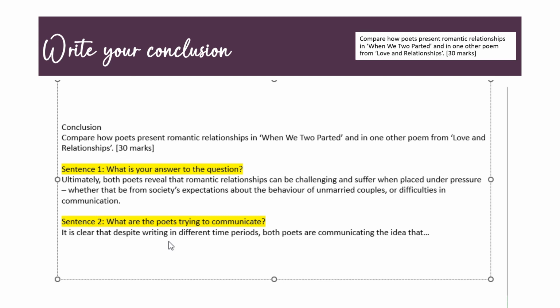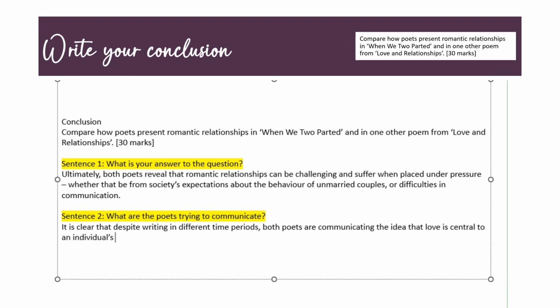And then I'm going to look at what the poets are trying to communicate. So it is clear that despite writing in different time periods, both poets are communicating the idea that love is central to an individual's well-being and that without it, life can become diminished. It's quite a sad note to end on.